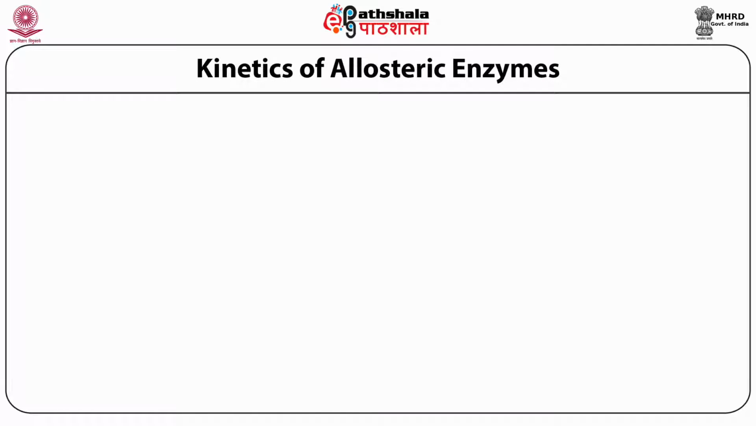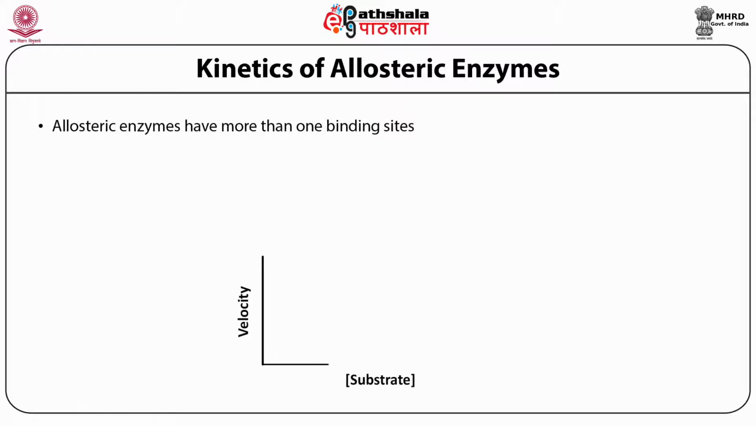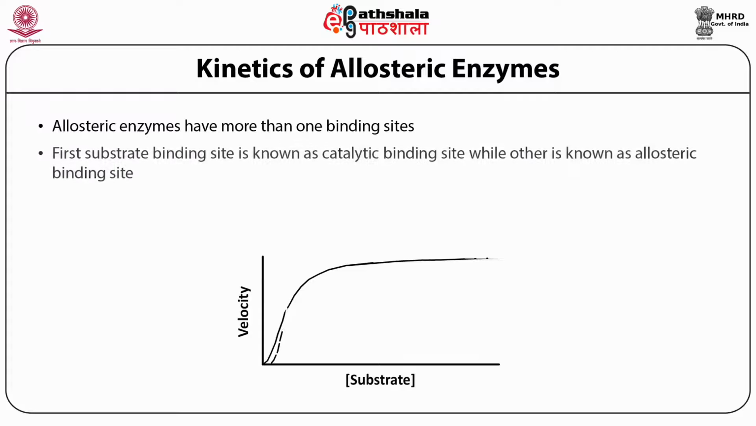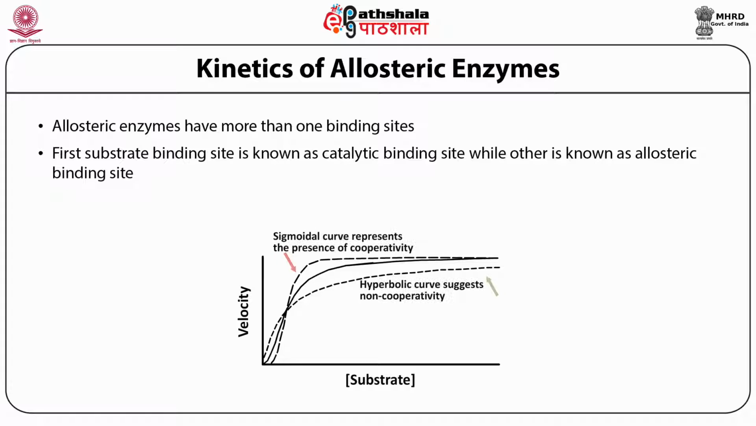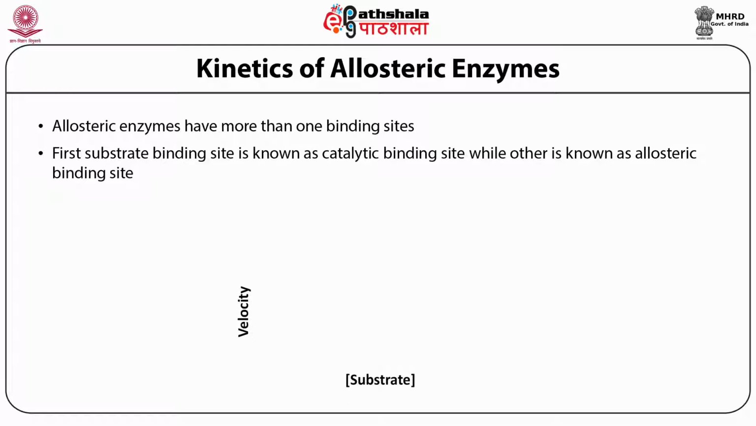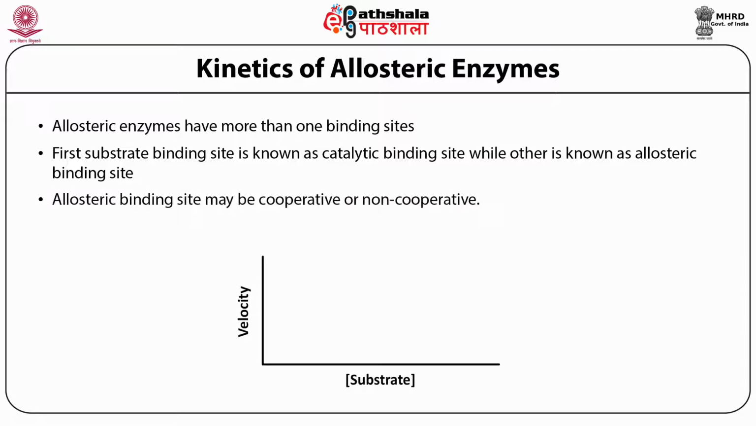What is the kinetics of allosteric enzyme? Allosteric enzymes have more than one binding site. The first substrate binds to the active site or catalytic binding site, while the other site is known as the allosteric binding site. An allosteric binding site may be cooperative or non-cooperative.